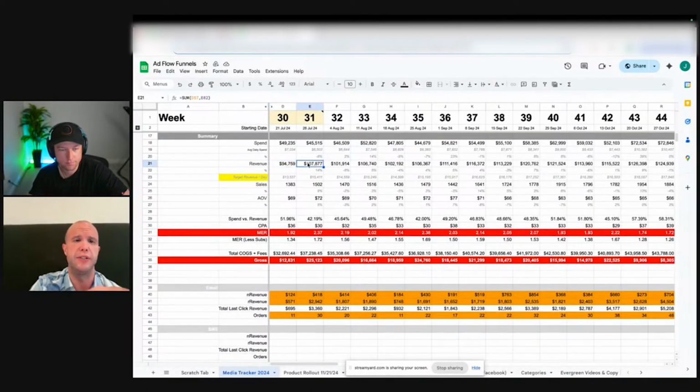This revenue here is all of our revenue that is coming in through all sources except Amazon. So this is just the revenue that is inside of Shopify, be it a single purchase, return purchase, subscription purchase, whatever it may be. Now, this will allow us to see the increases and decreases. So it's nice to see, okay, if our spend went down 8%, we see a 14% increase. Well, why would that happen?